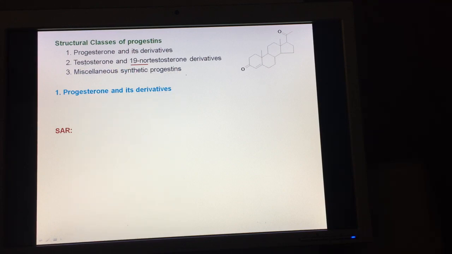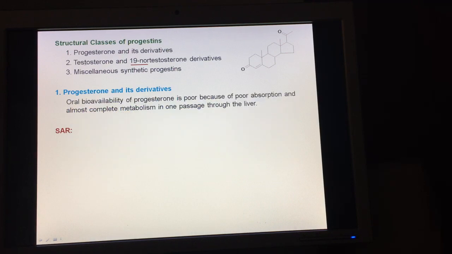Now coming to the first class, progesterone and its derivatives. As we have discussed, the oral bioavailability of progesterone is poor because of poor absorption and almost complete metabolism in one passage through the liver. We have discussed the half-life is only about 5 minutes. So let us briefly discuss the SAR of progesterone and its derivatives.